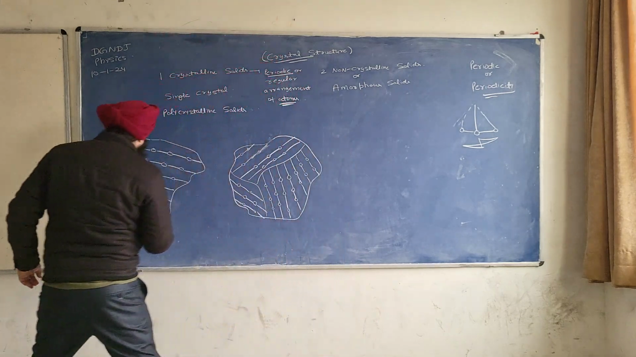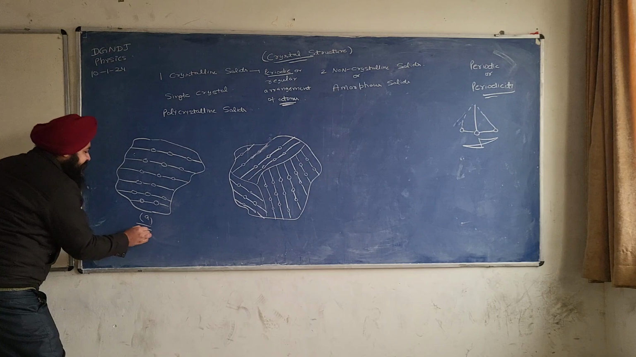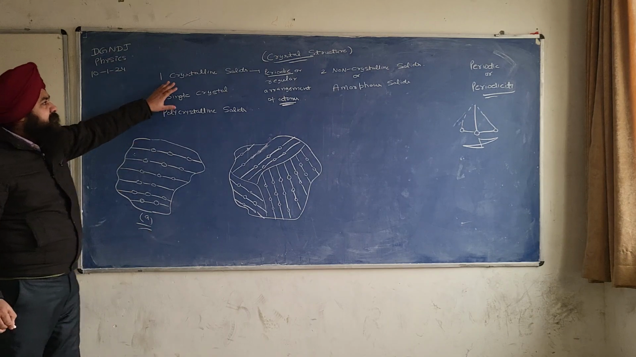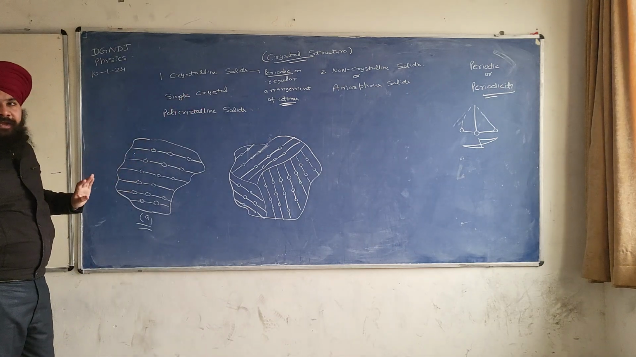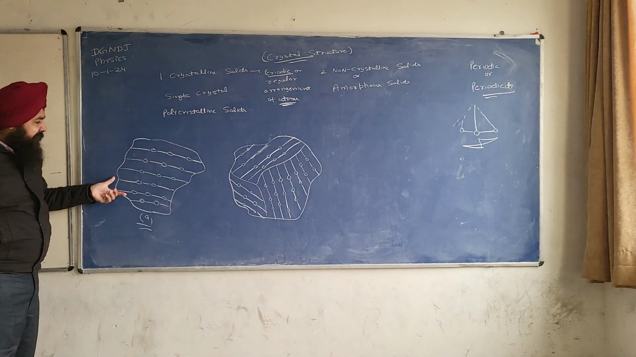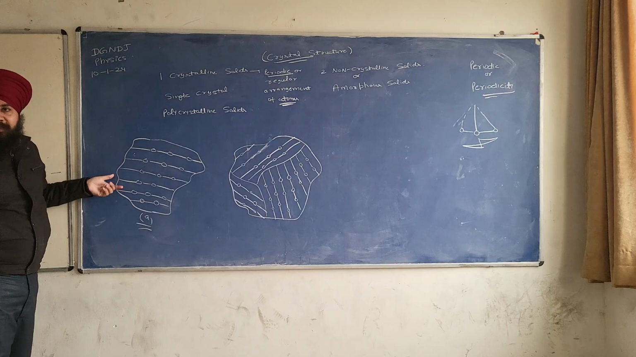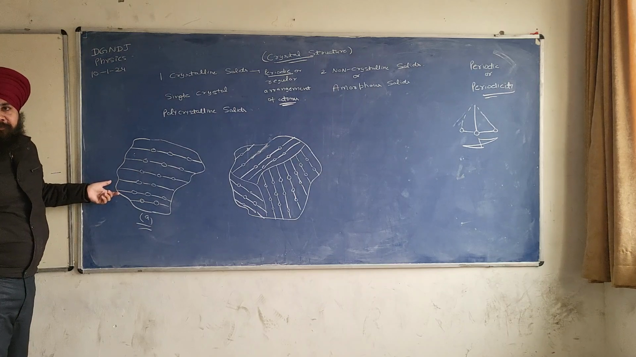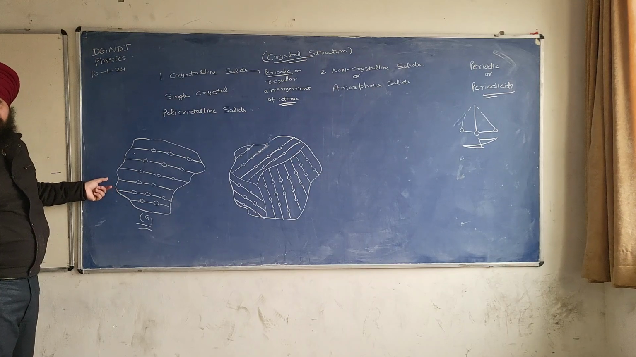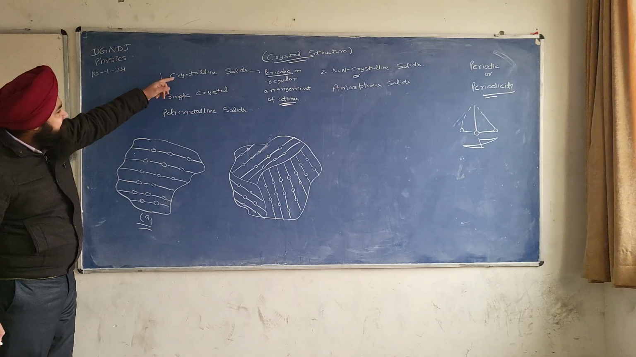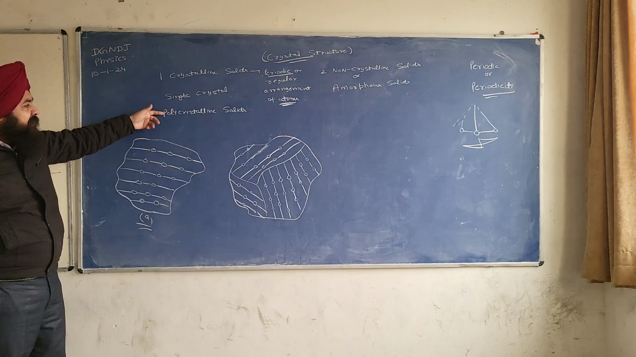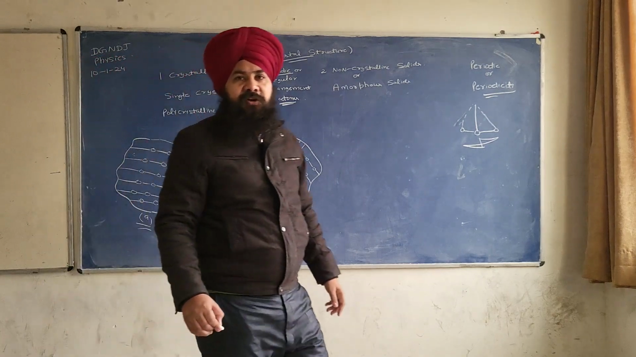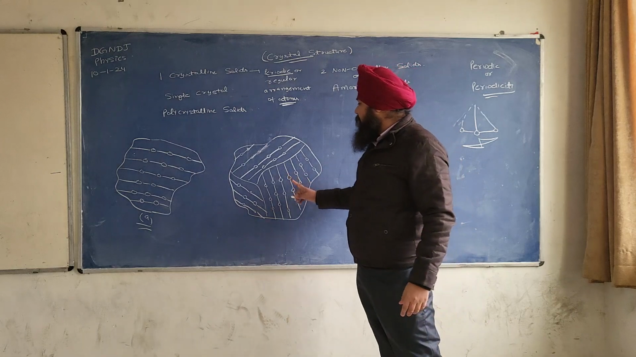So now see the figure A. The figure A is an example of the crystalline solid. Now we can see there is a regular and periodic arrangement of atoms in the crystalline solid. Further, these can be classified into two types. One is called a single crystal, another is called polycrystalline solids. This is the example of the polycrystalline solids.